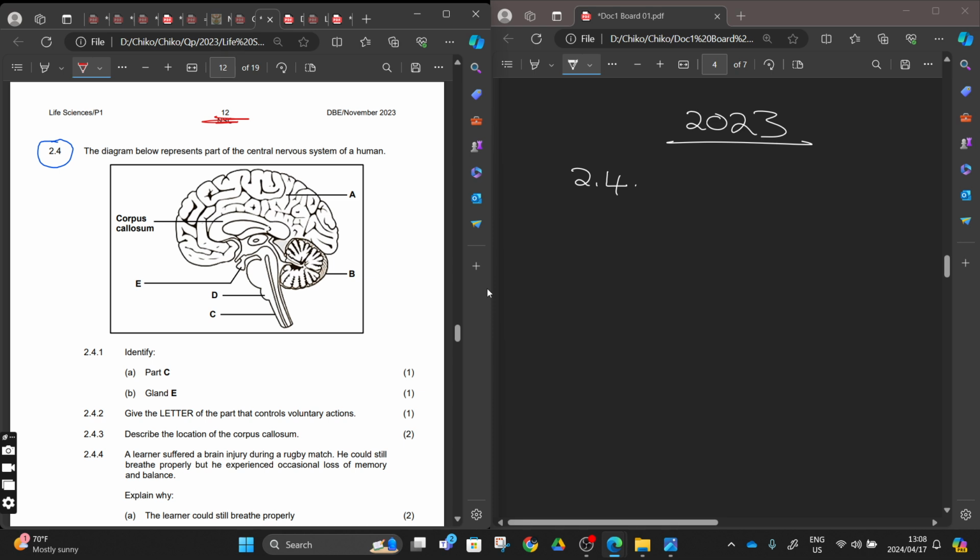And then they said, we did this Monday. After doing this Monday, you will agree with me, right? Then 2.4, the diagram below represents part of the central nervous system of a human, right? We did central nervous system there. If you forgot the spelling of central nervous system, you can come and copy it here. Then after that, in brackets, you write CNS.